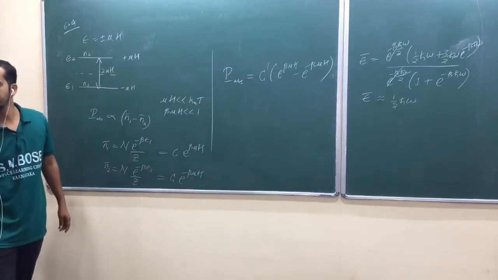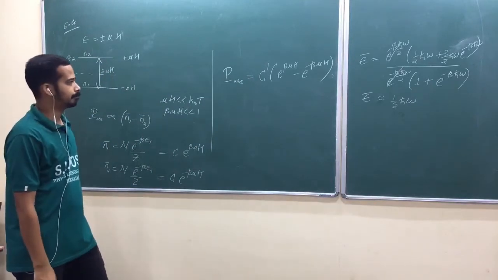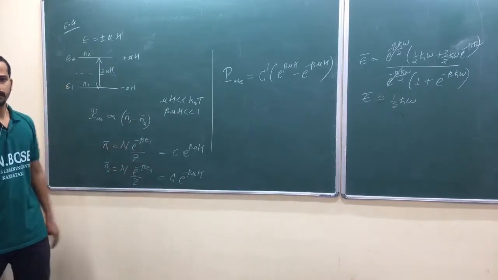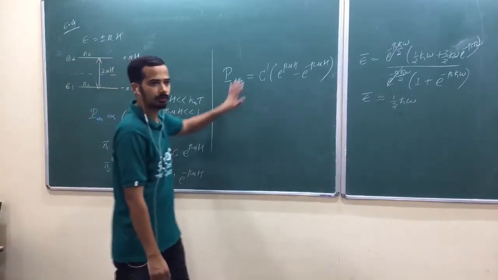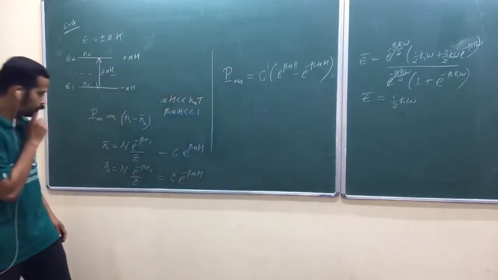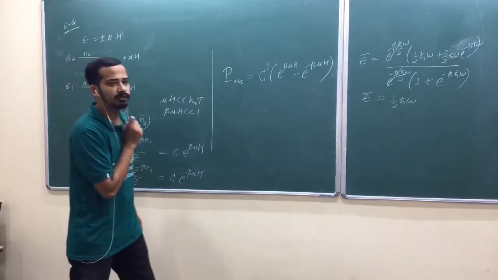Minus e raised to minus beta mu h. Because in this proportionality, there may be another constant. He is asking only dependency. You need not worry about this proportionality constant. Okay? Now, what he asked is: beta mu h is very much less than 1.